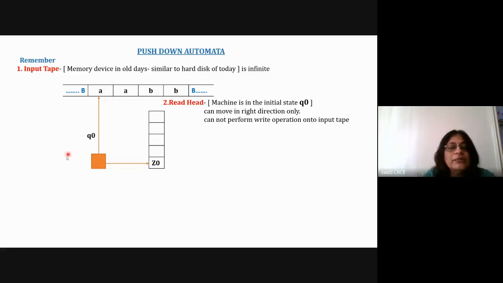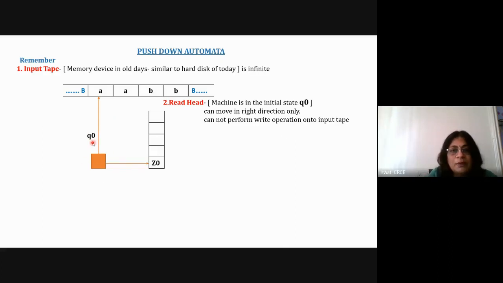And the initial state of the machine is Q0. We always assume the initial state is Q0, and it cannot perform a write operation. So remember these points: the machine is in the initial state Q0, the read head can move to the right direction, and after reading, by default it will go to the right, and it cannot perform a write operation. So these are the characteristics of your read head in the pushdown machine.